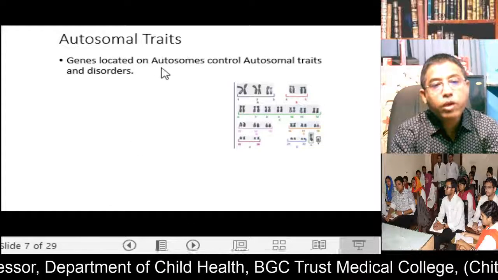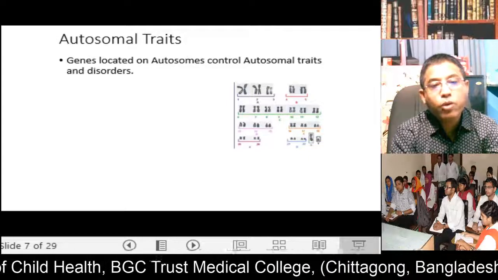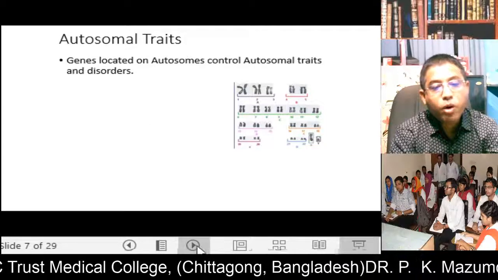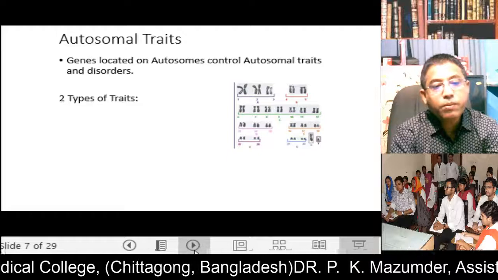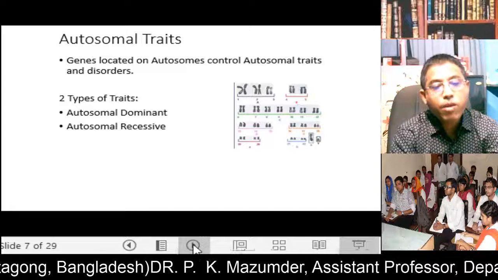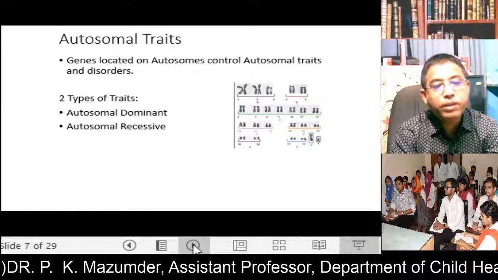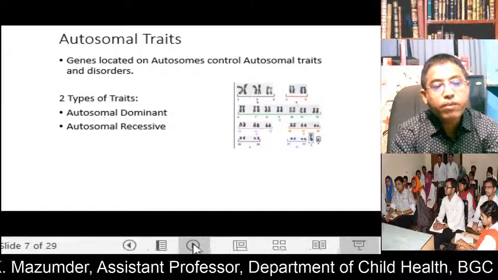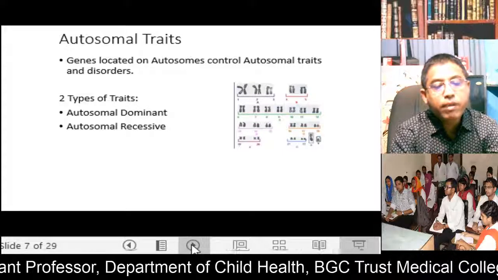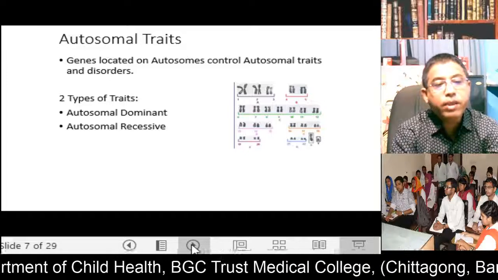Now, what is an autosomal trait? Genes located on autosomes control autosomal traits and disorders. That is, the gene is located in the autosome. There are two types of trait: autosomal dominant and autosomal recessive. Autosomal dominance means the gene is dominant and only one defective gene is sufficient to manifest the disease. In autosomal recessive, if only one gene is defective, the person is a carrier and does not manifest the disease. If a double dose of the gene is defective, it manifests the disease.